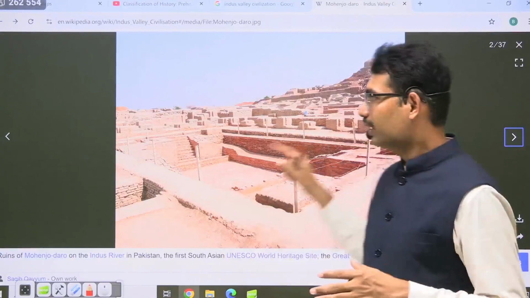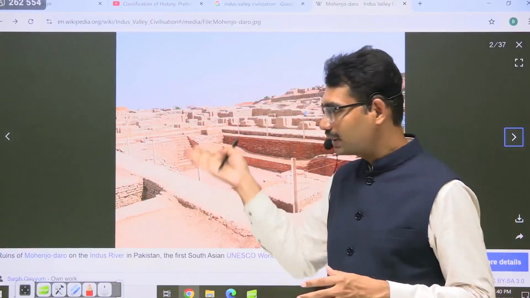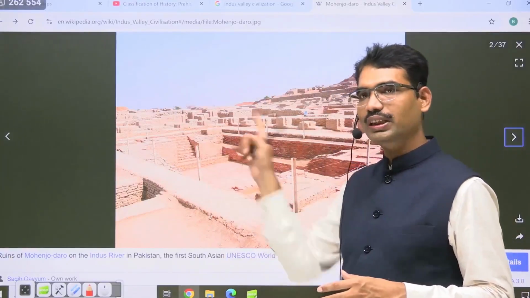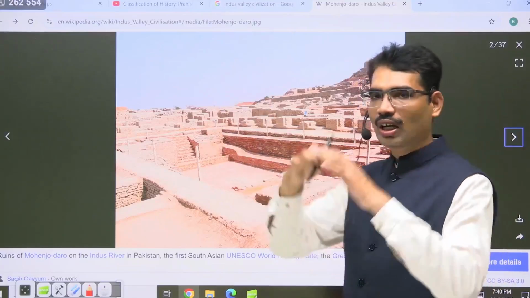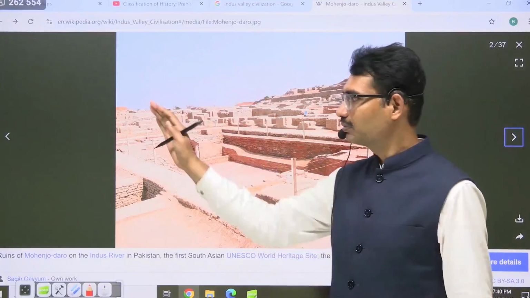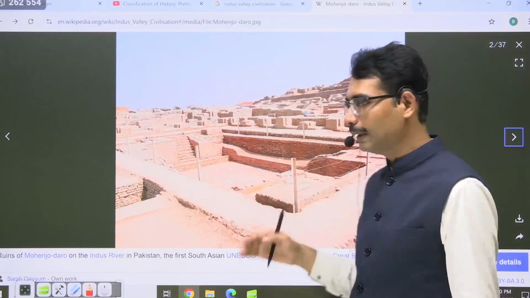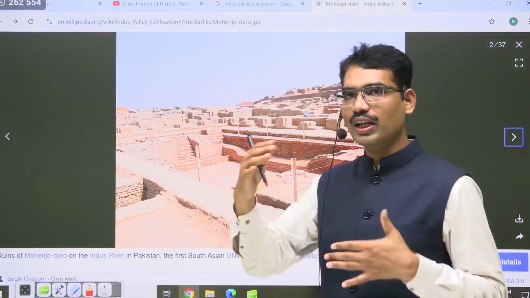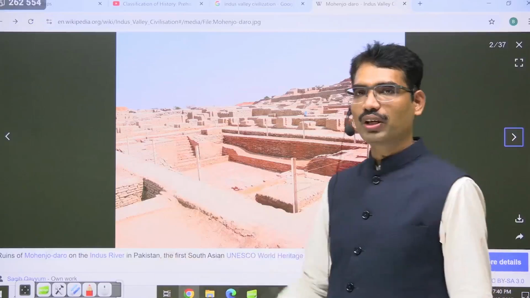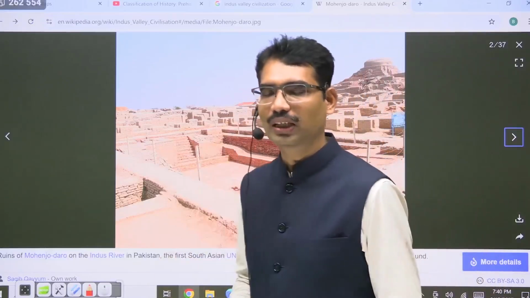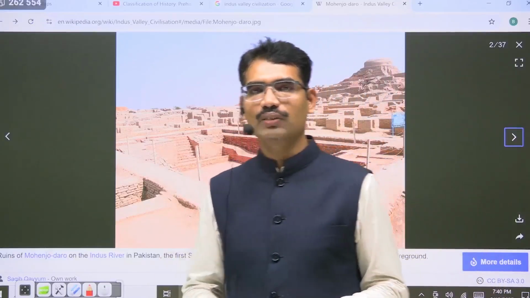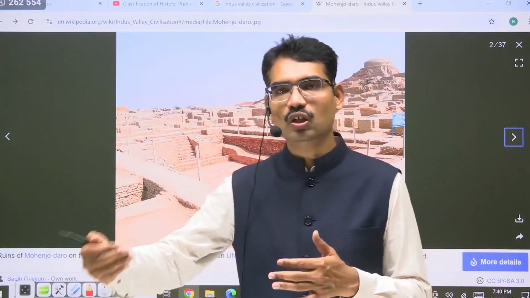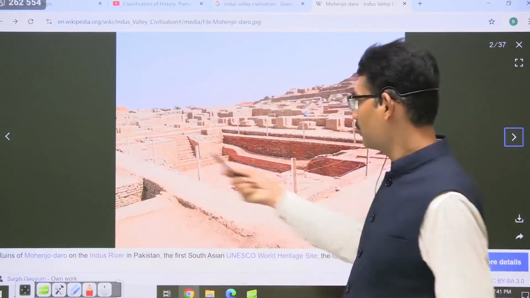4,000 years earlier. Now imagine if this is existing today, 4,000 years ago, you just visualize what kind of city life. This is a city now. Based on this only, archaeologists visualized what kind of city they would have built at that point of time. When people don't even know how to produce their crops, Indus Valley people lived in cities.